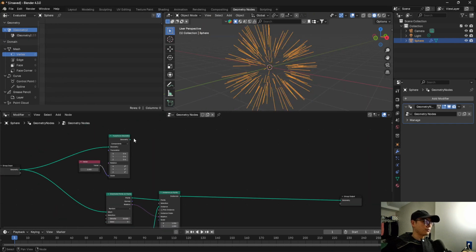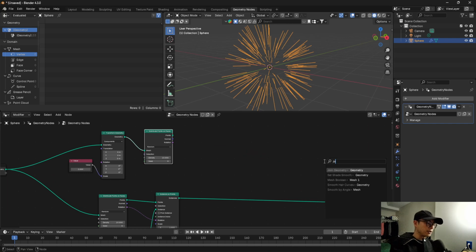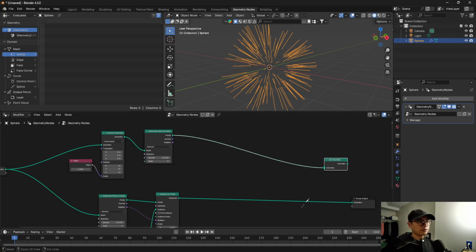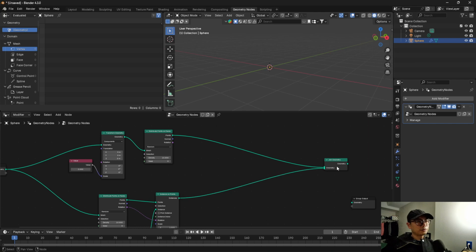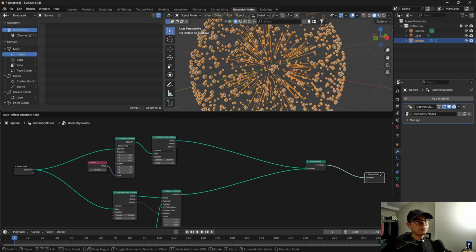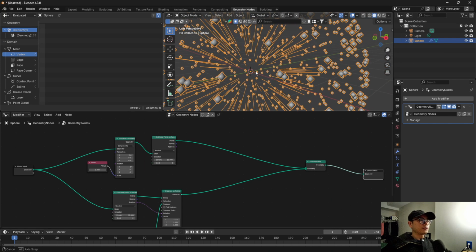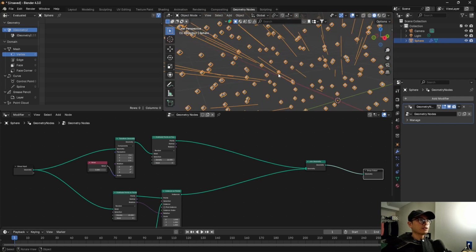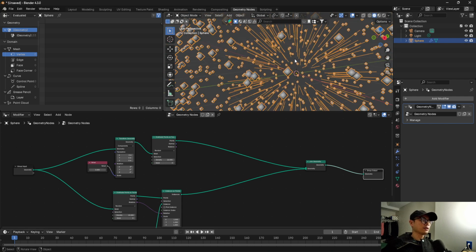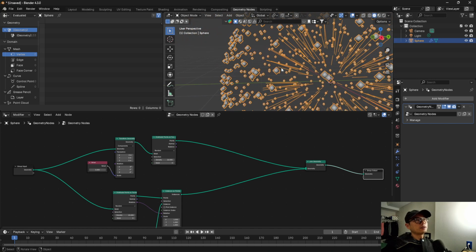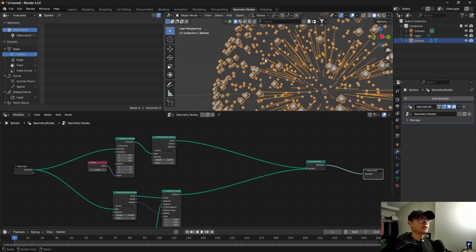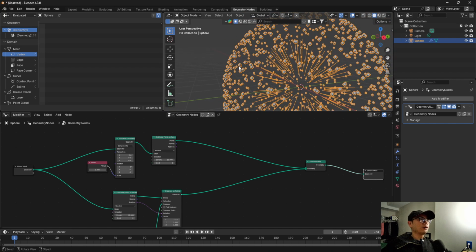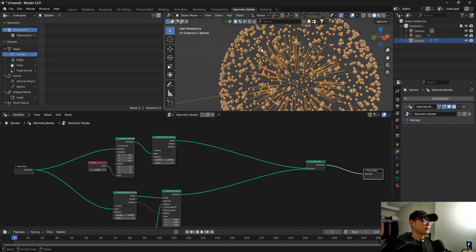And then we will distribute the points on faces too. And I will use a join geometry. Connect to here and connect to output. We will see this. So here, the start point of the curve is okay. It's from the small sphere, and outside the end part of the curve, I want it to be on the surface of this big ball.